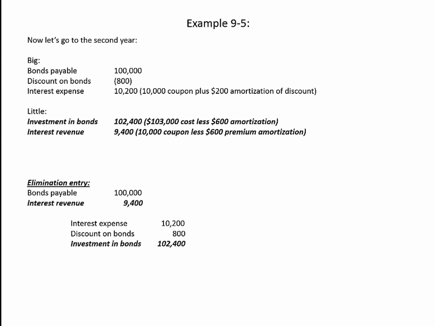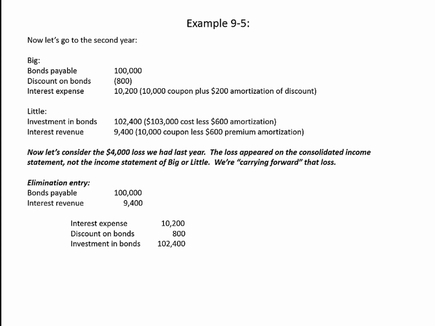Now again, this entry doesn't balance. Now obviously this elimination entry doesn't balance yet. Let's go ahead and consider the $4,000 loss that we had here. Again, that loss was realized but unrecognized. So we made it appear on the consolidated income statement through our elimination entries last year, but it did not appear on the income statements of the individual companies. So we're carrying forward that loss.